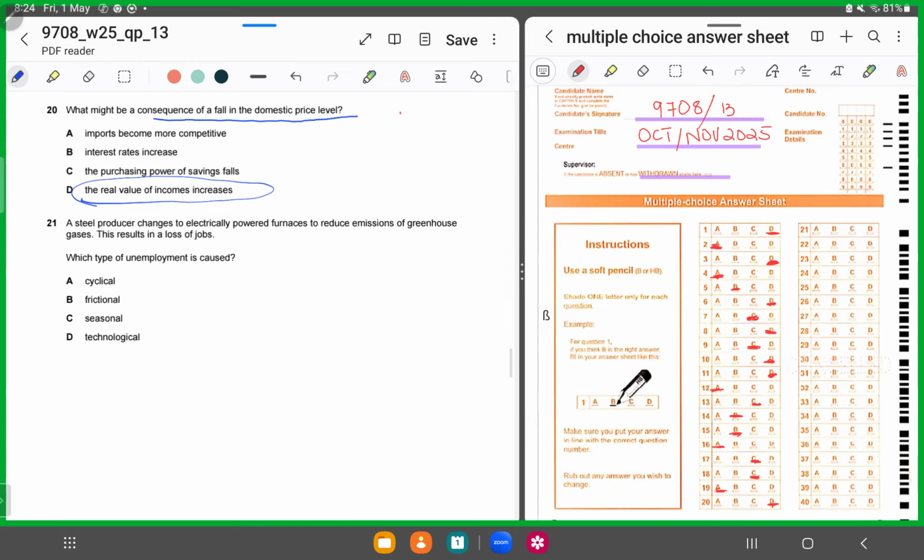Number 21. A steel producer changes to electrically powered furnaces to reduce emissions of greenhouse gases. This results in a loss of jobs. What type of unemployment is this? So in order to prevent negative externalities, the producer switched to electrically powered furnaces. As a result, labor was left unemployed. So what type of unemployment is this? Cyclical, frictional, seasonal, technological. It's because of a change in technology, switching to an efficient technology system. So 21, it has to be D.